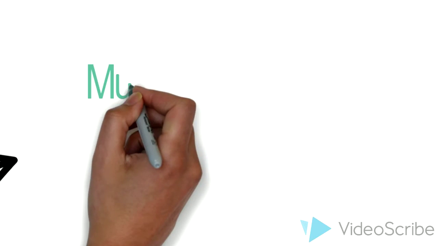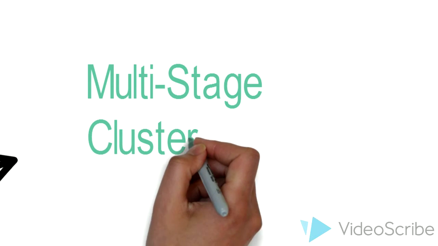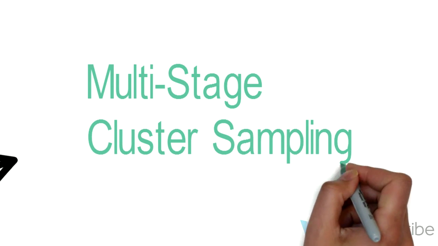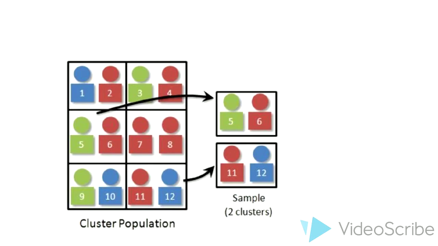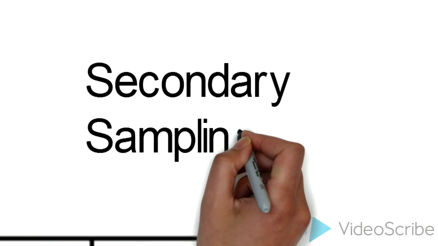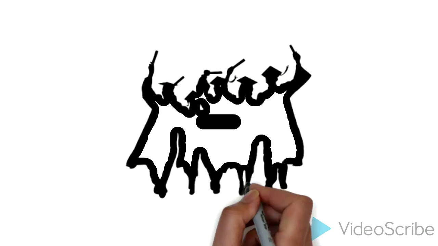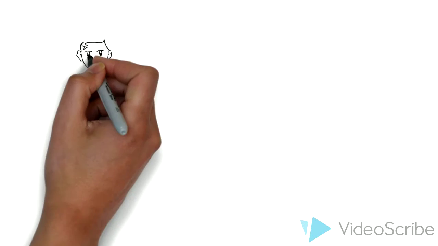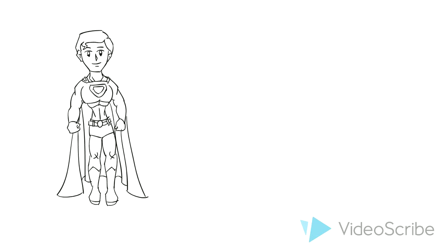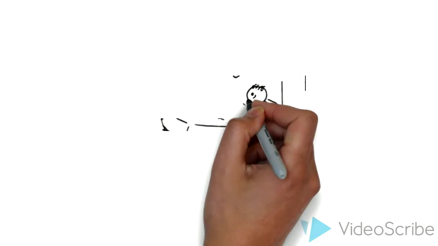And the last one is multi-stage cluster sampling, where many stages of random sampling occur and each time sampling a smaller unit. All of these lead to secondary sampling unit. An example would be first selecting students based on the year of study, then selecting them based on their program. If you want to represent the population accurately, then these are the techniques you would have to use.